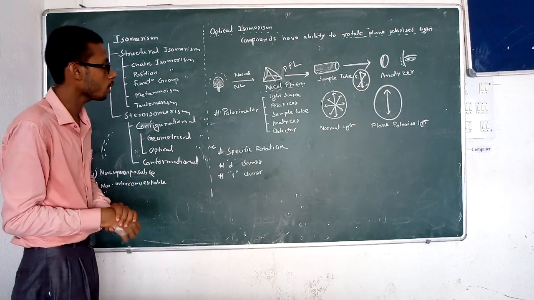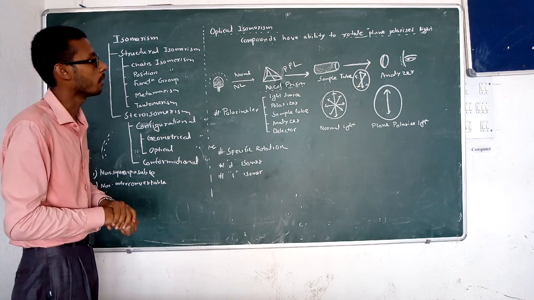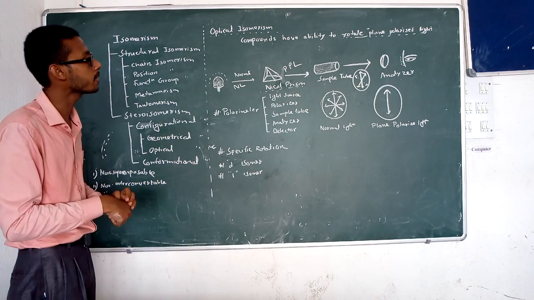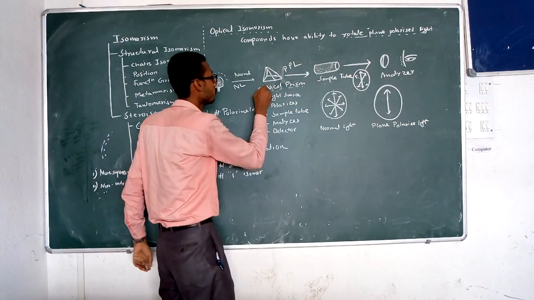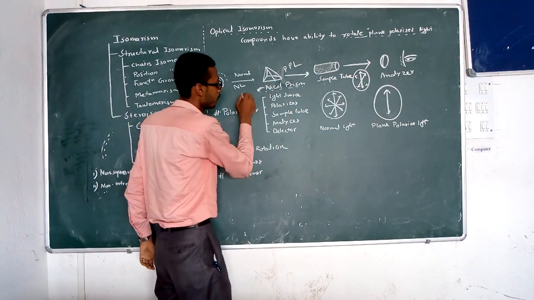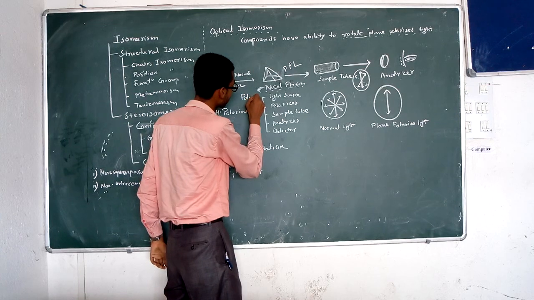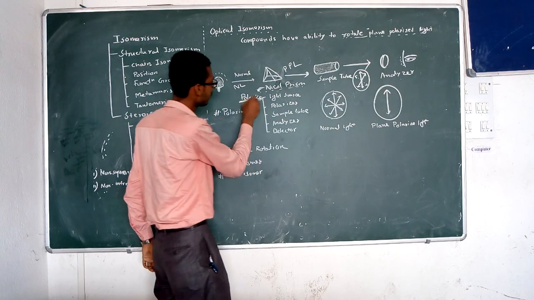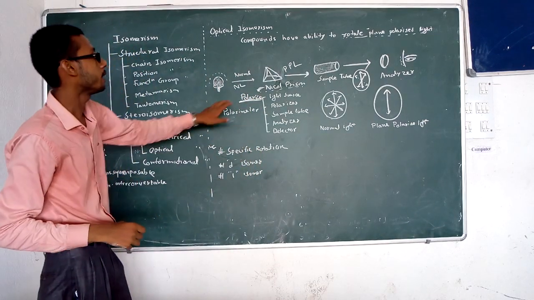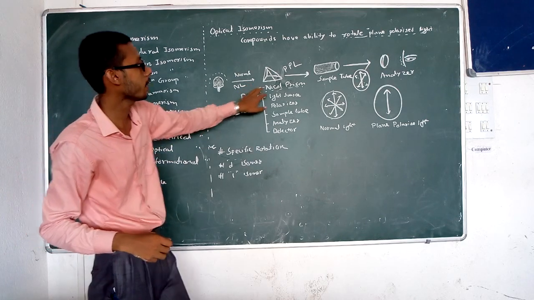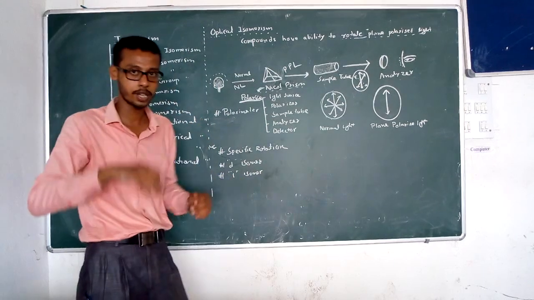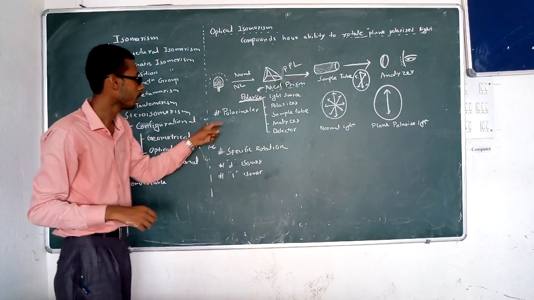So the important parts are the Nicol prism and the analyzer. The first one can be called a polarizer because it polarizes the light. The polarizer and the analyzer must be situated in a polarimeter.